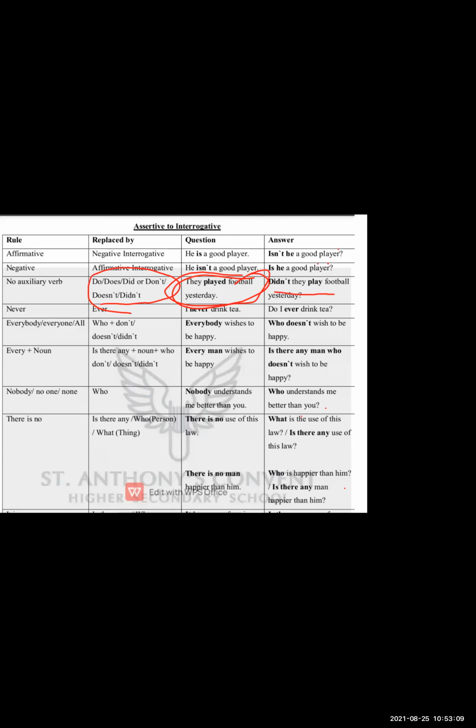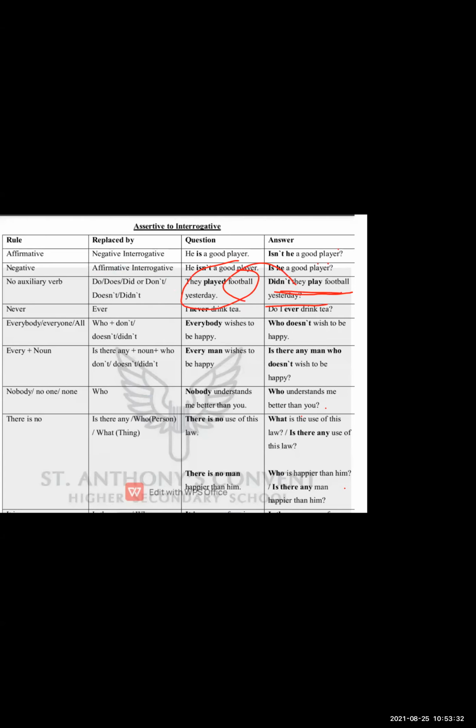So didn't they play football yesterday? Students, you would find over there, this sentence is positive, that means an affirmative sentence. They played football yesterday. This is the affirmative sentence. If you want to convert it into interrogative, you can't convert it into just a simple interrogative.